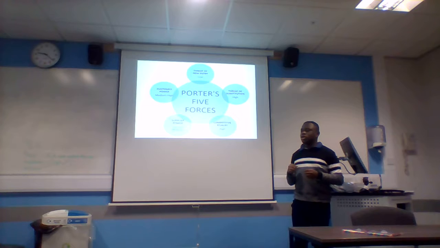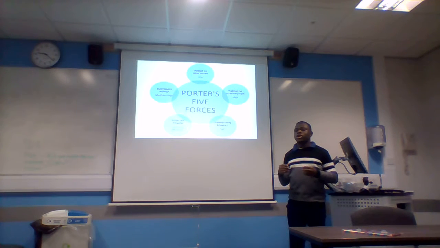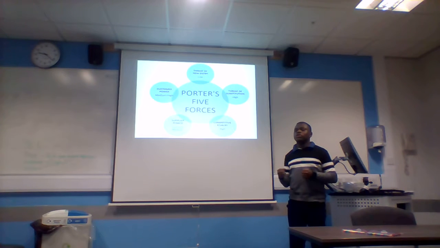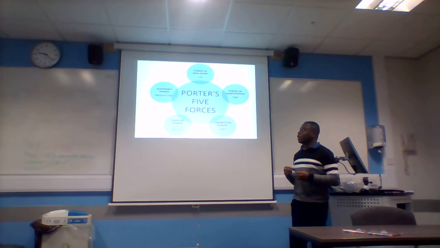We look at the threat of new entry first. Threat of new entry is the ability of new competitors which produce the same vehicle or the same material to enter into the market, and it's low. It's low because the cost of entry is high. The cost of resources is high for a company to get into the car manufacturing business. That is why it's low.